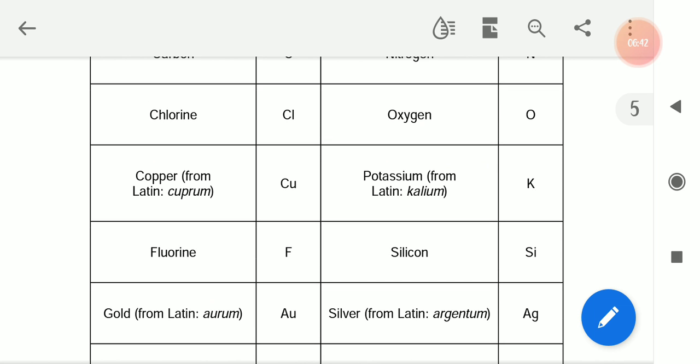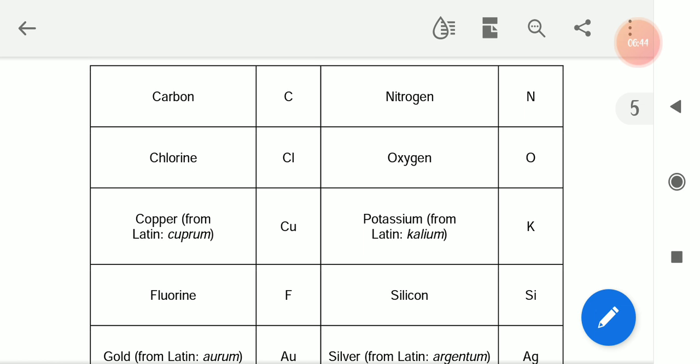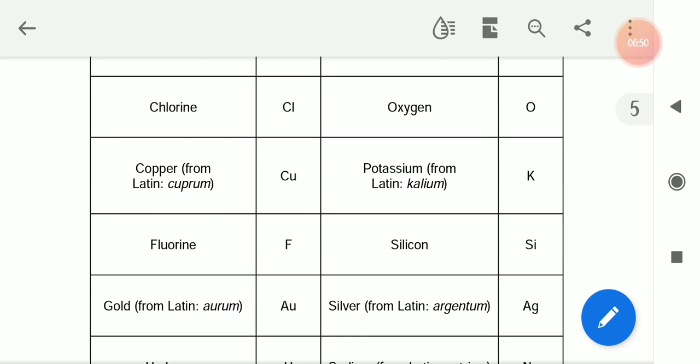Okay, yes, this is an important table. You should remember the names. Okay, if you do not know the symbols for this one. Okay, name in English, you know this one: Ca for calcium, Al for aluminium, Ba for barium, Bi for bismuth, Cl for chlorine, Co for cobalt, Cr for chromium, Fr for francium, Li for lithium, Ni for nickel, Ra for radium, Rn for radon, and Si for silicon.